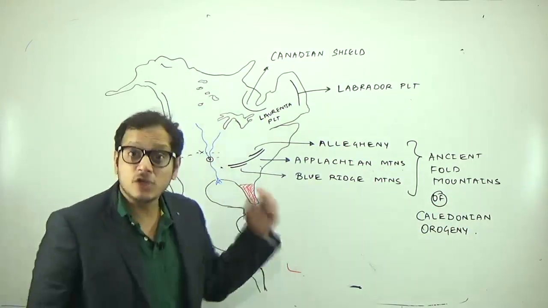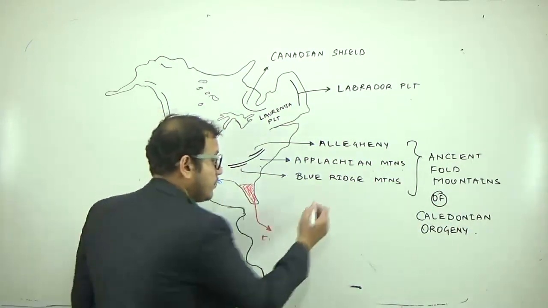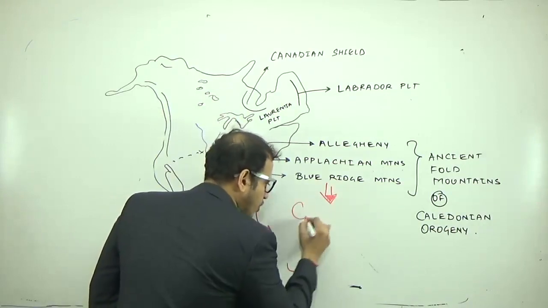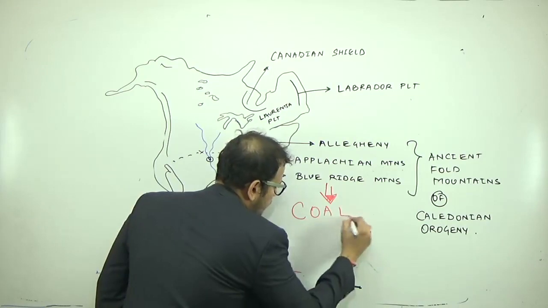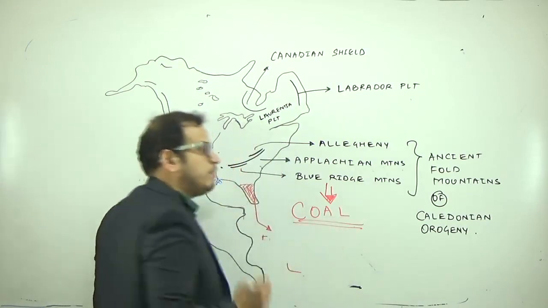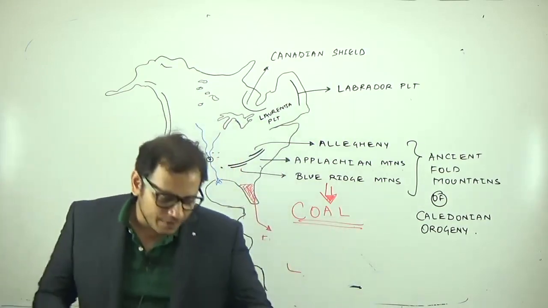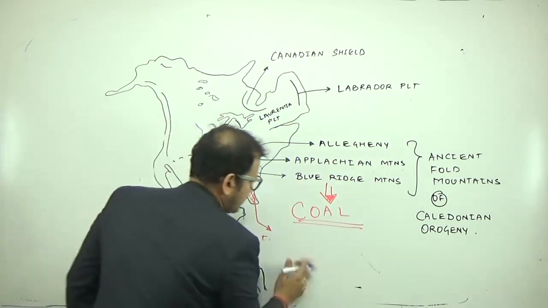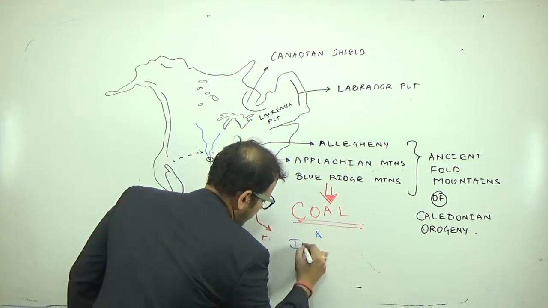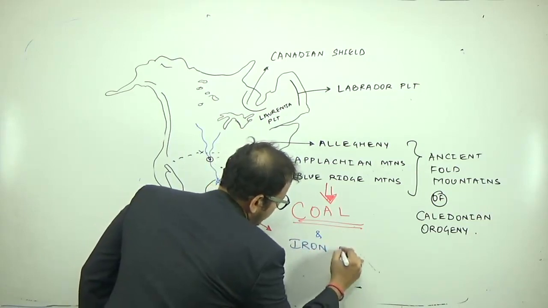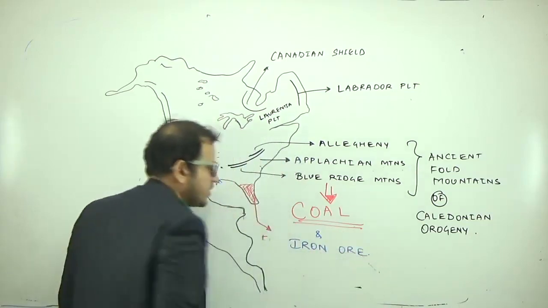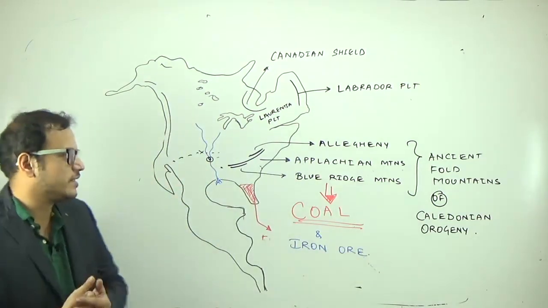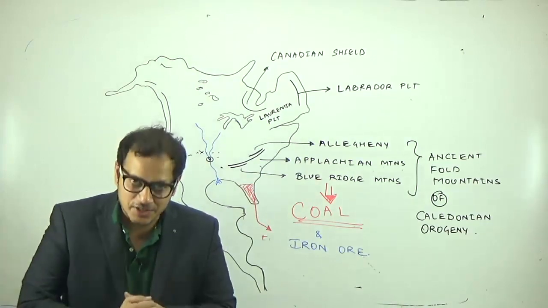So Appalachian Mountains. Now, what is the importance of the Appalachian Mountains? Why are they important from the general studies point of view? Because what you find here is coal. You find coal, majorly, in this region. We also get some kind of iron ore in this region, but we get coal in this region. Coal is a source of energy.